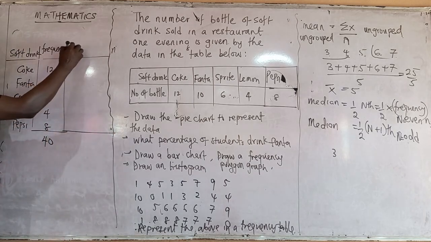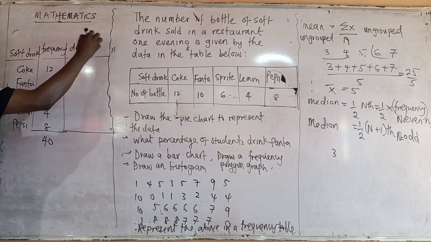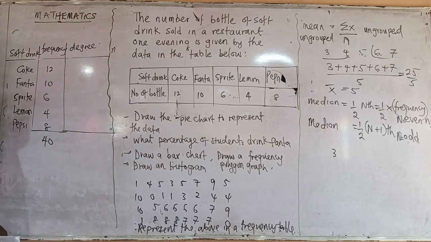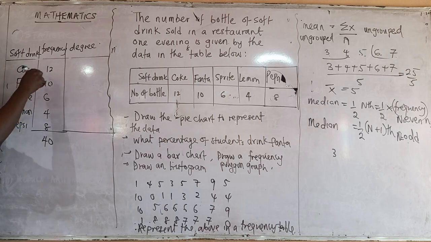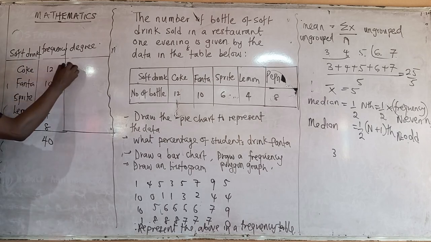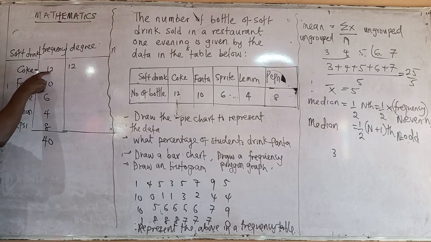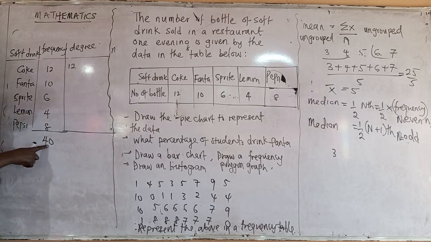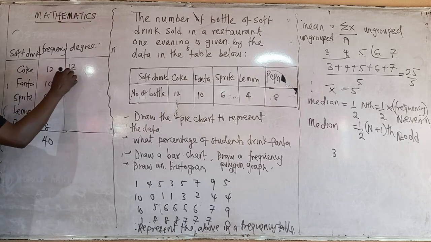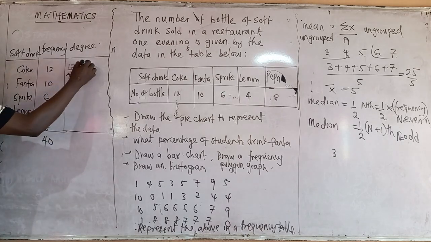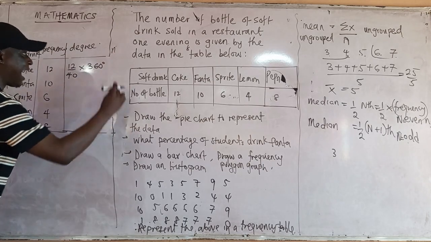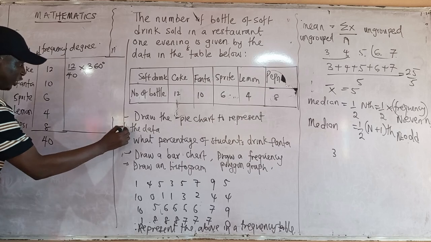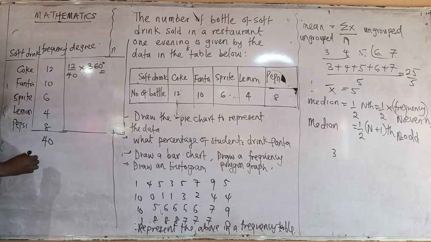Now we have to convert that to degrees. What is the angle in a circle? You know, 360. So look at what you are going to do. You are going to say 12, this 12, divided by the total, times 360, so that you have your angle in degrees.